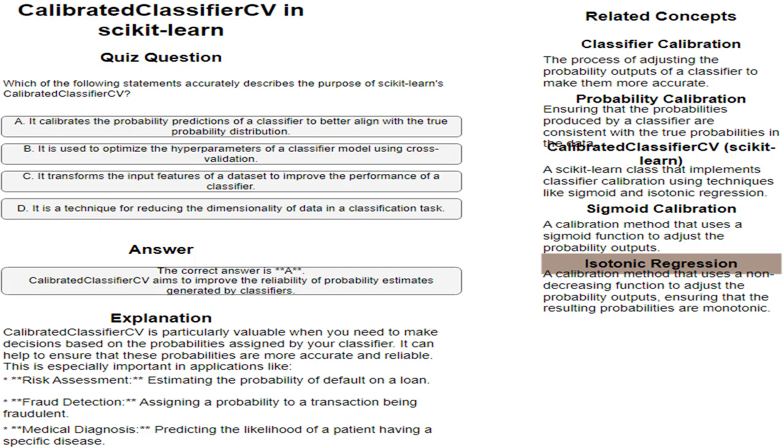Isotonic regression: a calibration method that uses a non-decreasing function to adjust the probability outputs, ensuring that the resulting probabilities are monotonic.